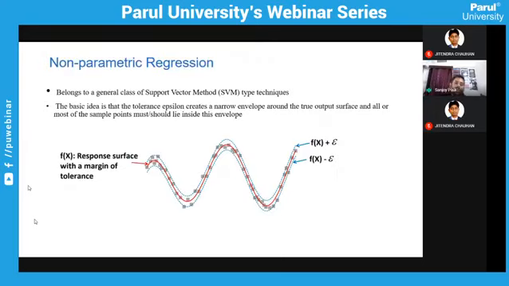So non-parametric regression is nothing but, within a response surface, you take a tolerance level. The blue dotted lines indicate the tolerance lines within which your data will be. The accurate or experimental results are denoted by the red lines, and the dotted lines are the data which you are predicting. So this will give you results within a certain range, whatever tolerance you mention. So say, for example, 3%, within the 3% range it will give you the results.